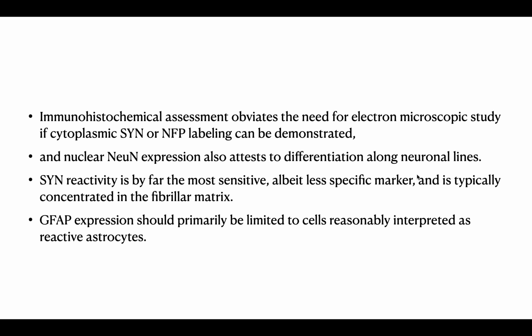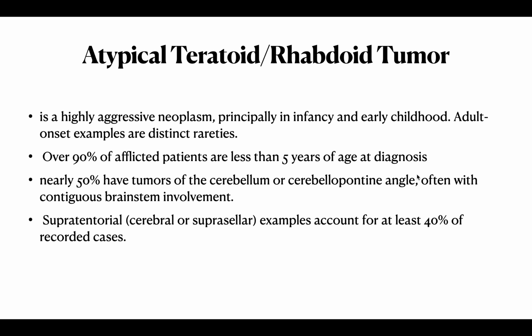Immunohistochemical assessment obviates the need for electron microscopic study if synaptophysin or NFP labeling can be demonstrated. Nuclear NeuN expression also attests to differentiation along neuronal lines. Synaptophysin reactivity is by far the most sensitive, albeit less specific marker, and is typically concentrated in the fibrillar matrix. GFAP expression should primarily be limited to cells reasonably interpreted as reactive astrocytes.